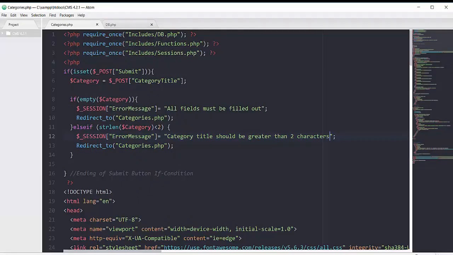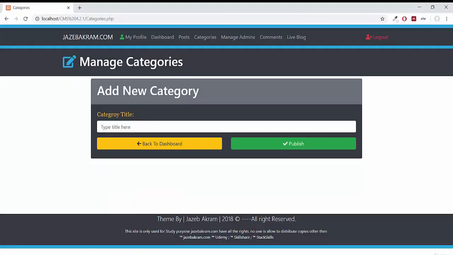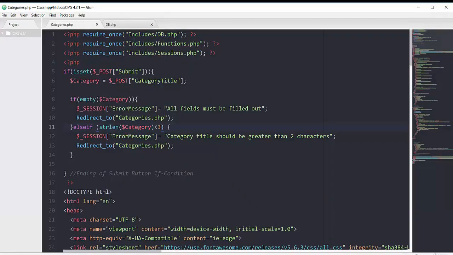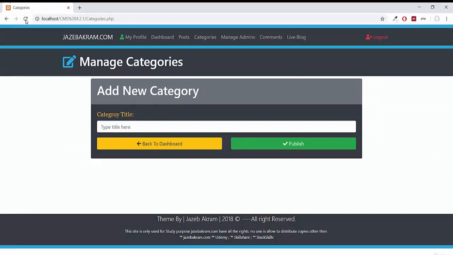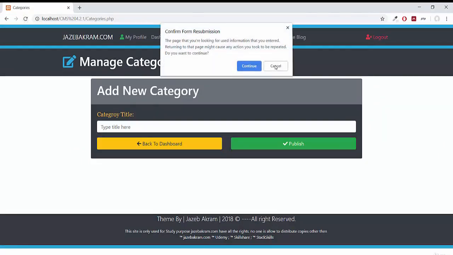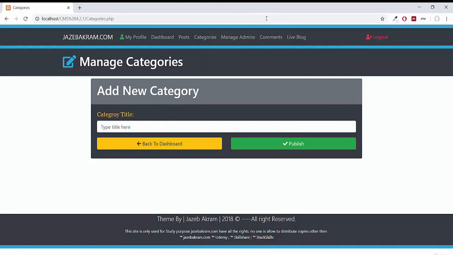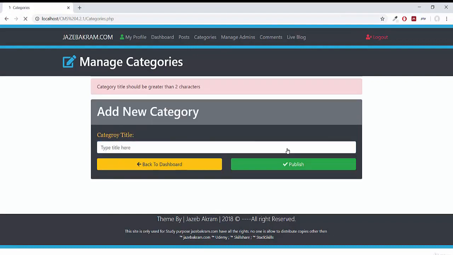So let's make it if this category title is less than 3 characters, then it would not accept a title with 2 characters. First of all, let's save this one and refresh the page to bring the new PHP. And if I add here 2 characters, we are seeing this error message.